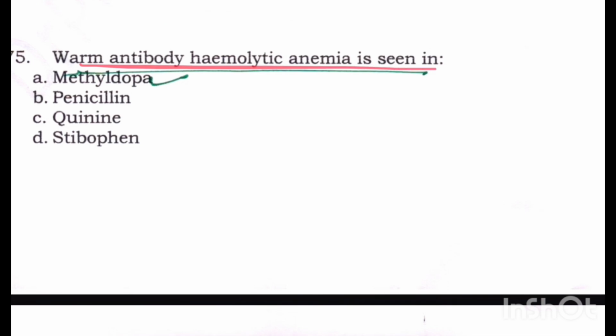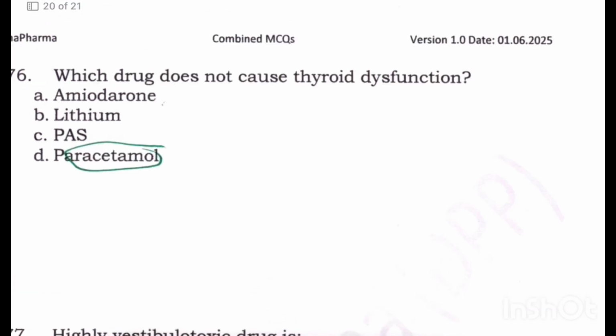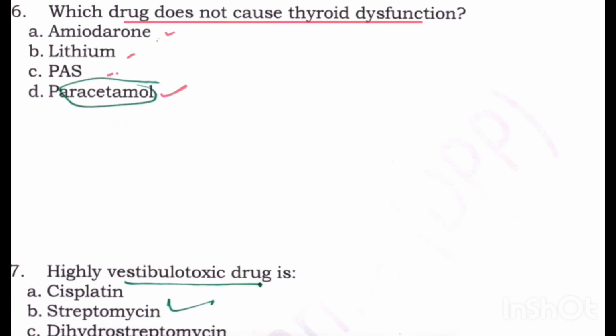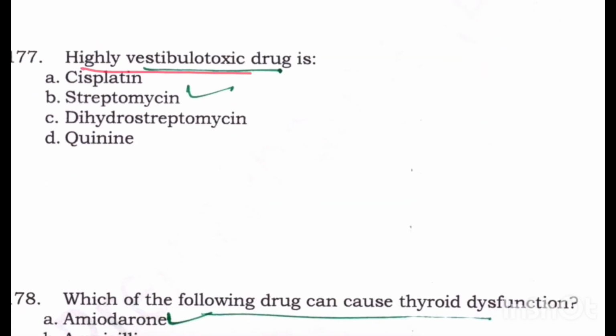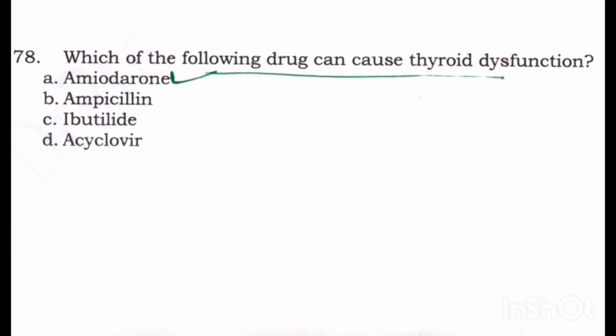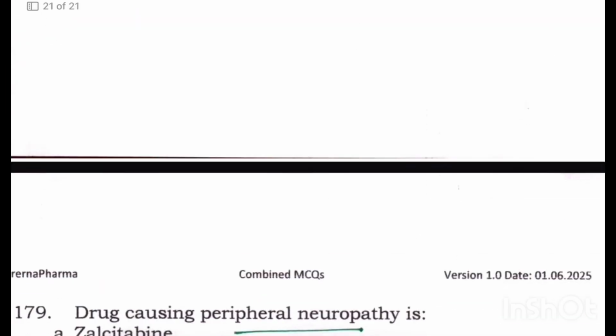Warm antibody hemolytic anemia is seen in methyldopa. That is something you have to just remember. Which drug does not cause thyroid dysfunction? Amiodarone, lithium, they all do. Paracetamol is the only drug which does not cause thyroid dysfunction. Highly vestibulotoxic drug is streptomycin. Streptomycin is ototoxic, vestibulotoxic. Which of the following drug can cause thyroid dysfunction? That is amiodarone. Amiodarone causes thyroid dysfunction.